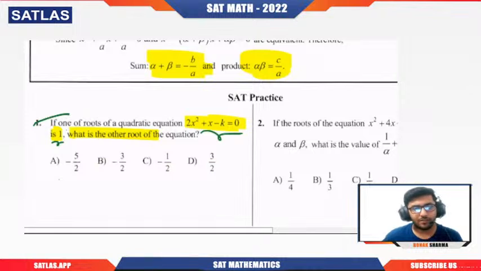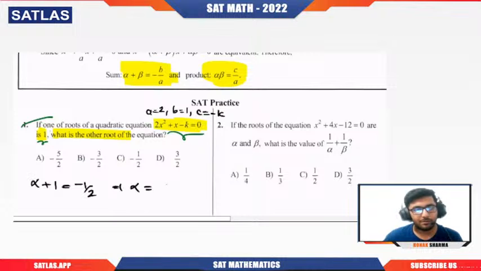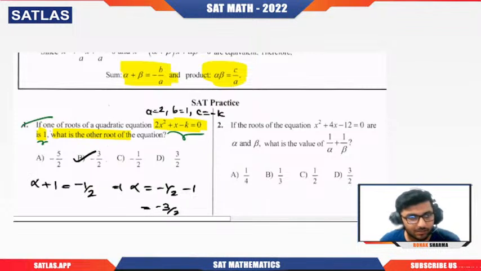But rather than doing that, we know that if we assume the other root to be alpha, then the sum of roots: alpha plus 1 will be equal to minus b by a. What is a here? 2. What is b here? 1. What is c here? Minus k, right? How have we written a, b, c? By just comparing it with ax square plus bx plus c. So from here minus b by a will be what? That will be minus 1 by 2. So from here alpha will be minus 1 by 2 minus 1, that is minus 3 by 2. So option B is correct. C is not correct, B is correct.